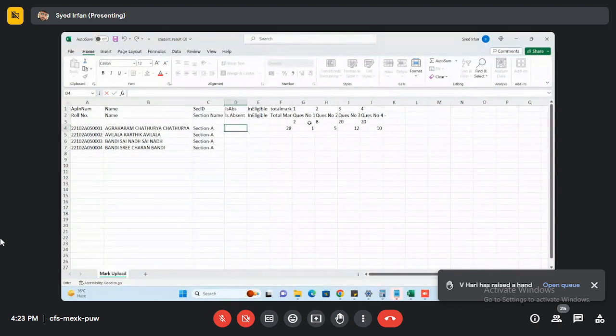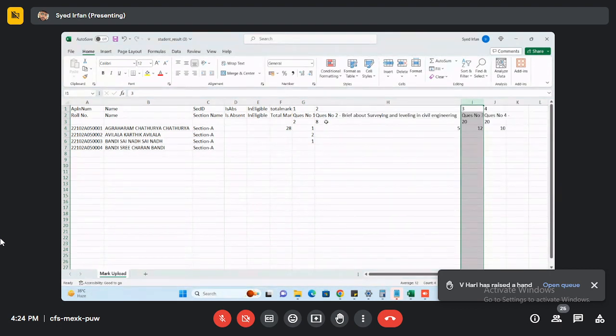Here we need to mention the marks for question number one. We conducted that question for 2 marks. So for the 2 marks, how many marks the student has taken for that question, we need to mention here. The second question I conducted as 8 marks, so it will be showing as 8. For 8, how much was attained by the student, we need to mark here. And up to the last question we mention here, and total marks also we mention here.